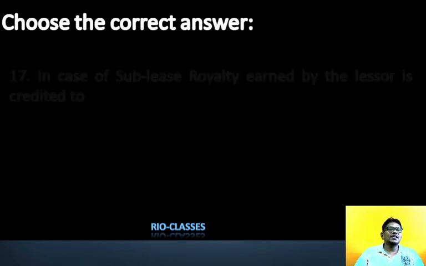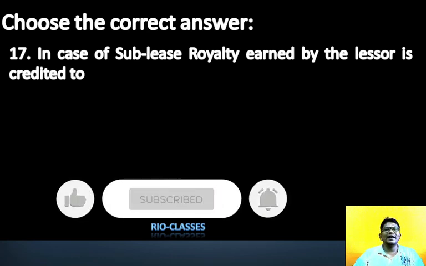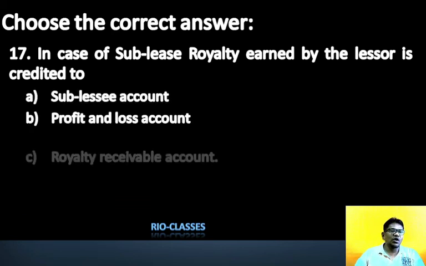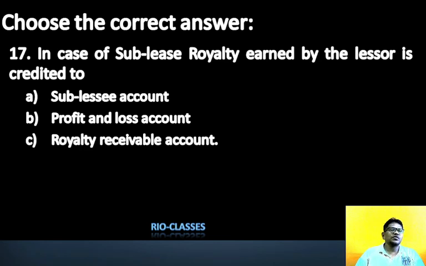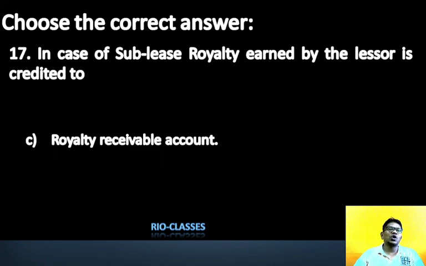Alright. Next, in case of sublease, royalty earned by lessor is credited to sublease account, profit and loss account, royalty receivable account, or none of the above. My dear student, remember, here they are talking about sublease. So it is royalty receivable account in case of lessor. They are talking about sublease, so royalty receivable account.